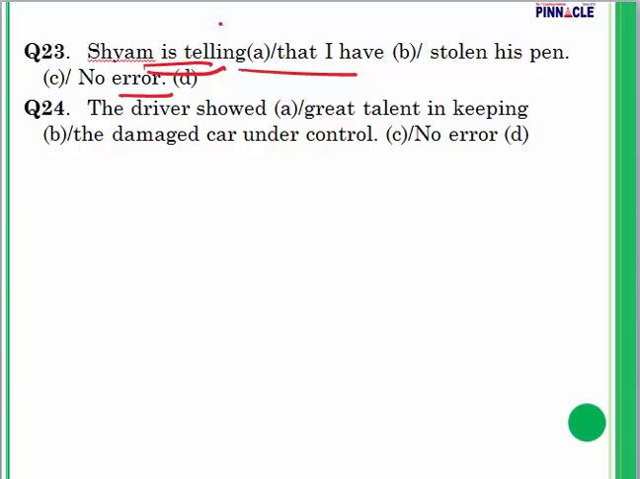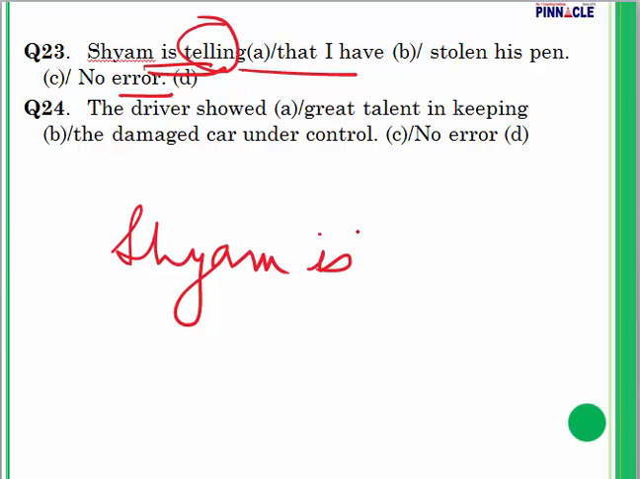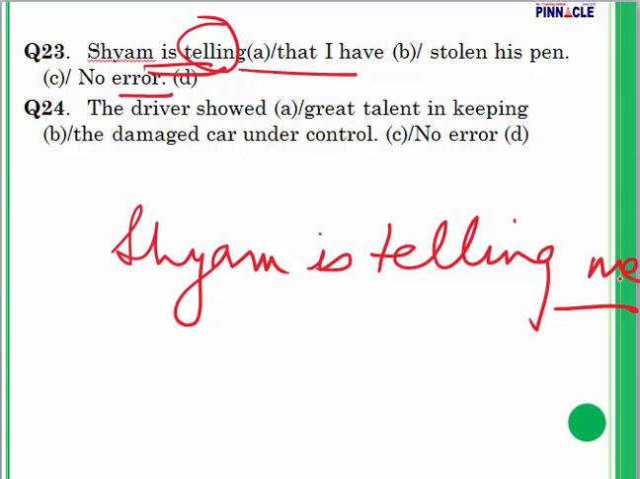So do not use telling. We can say Shyam is telling me, because after telling we have to have an object. But thankfully you don't have to insert an object here. You just have to say the error is in part A. So Shyam is telling whoever that I have stolen his pen. Error is in part A.